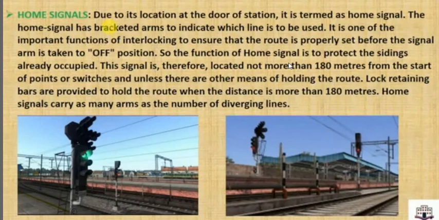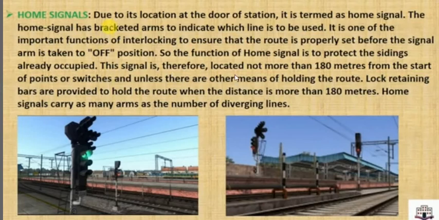So the function of the home signal is to protect the siding already occupied. For example, the train is standing here. In this image you can see, suppose the train is standing in this particular line, so it will show red in this middle line. Okay, so it is important. The main function of this home signal is to protect the siding from an occupied train.